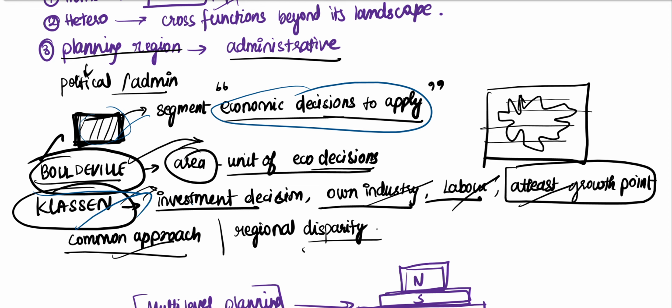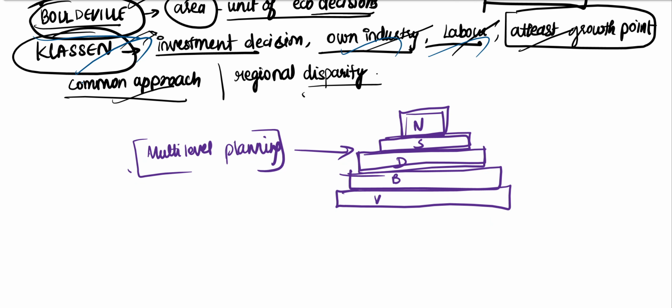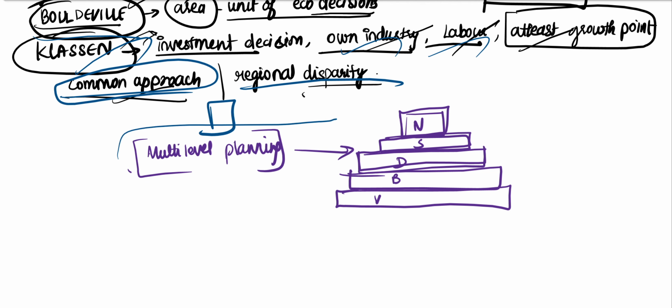Klassen is a geographer who mentions that if this area is for investment decisions, it should have a known industry, labor, and at least one growth point. This planning region is divided on the basis of a common approach for that entire region, and regional disparity should be eliminated. This is the goal of the planning region. We have an example for multi-level planning: national, state, district, block, and village.